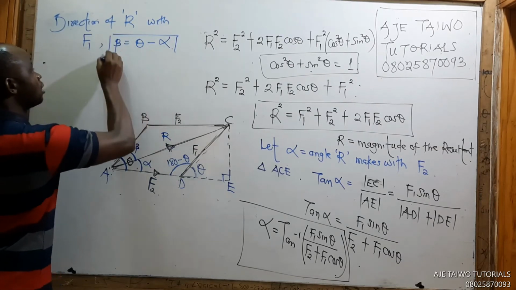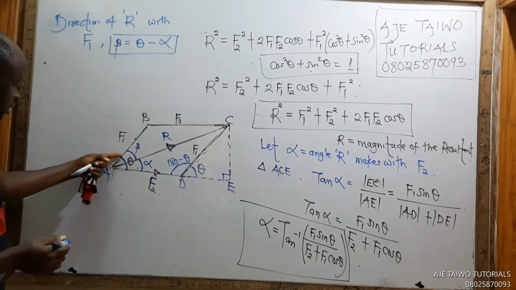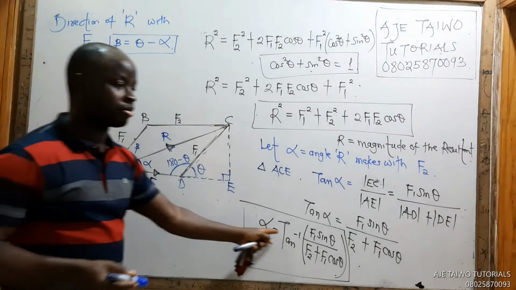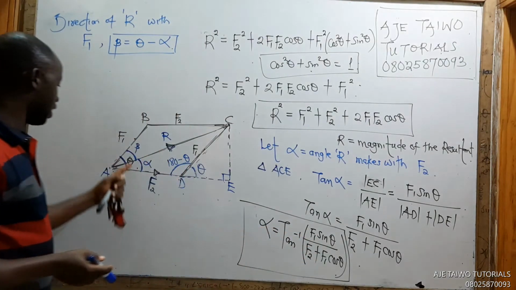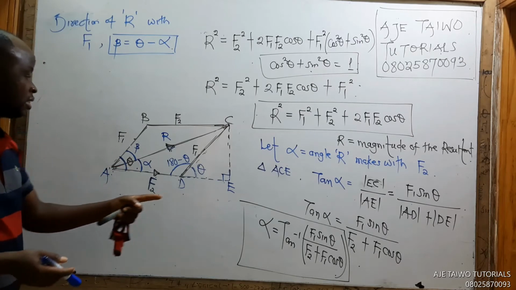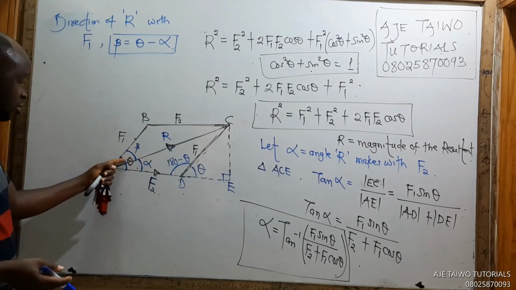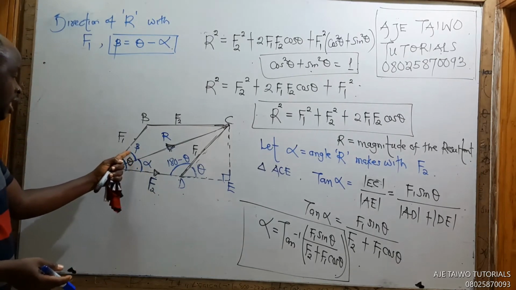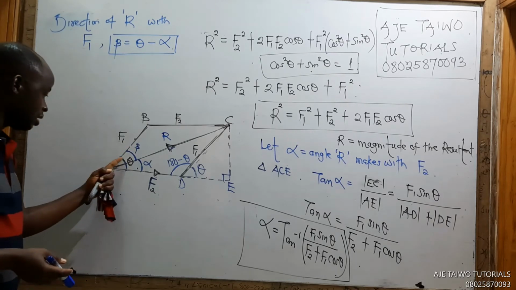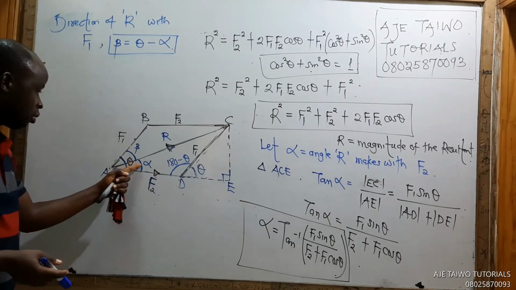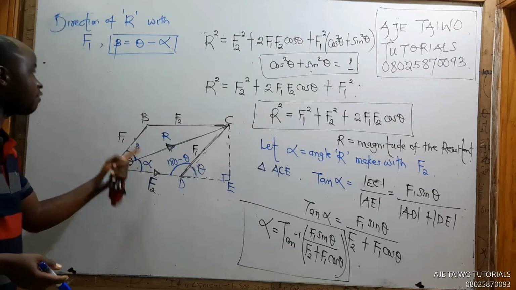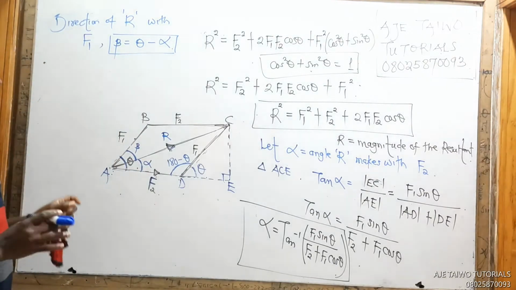You know why? Because here is theta, here is alpha. I'll get the alpha from here. So theta, this whole angle, minus this alpha will give me beta. Theta, this whole angle, minus this one will give me this. So theta minus alpha will be beta. That's it.